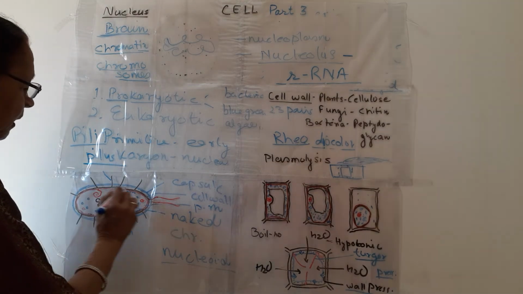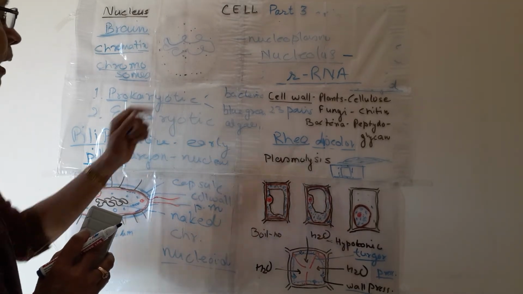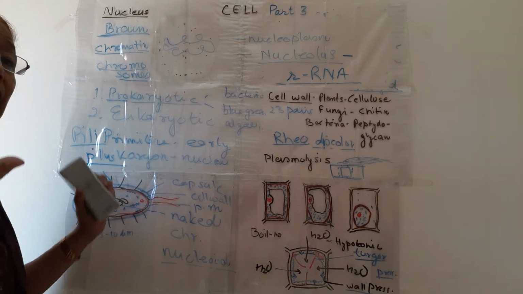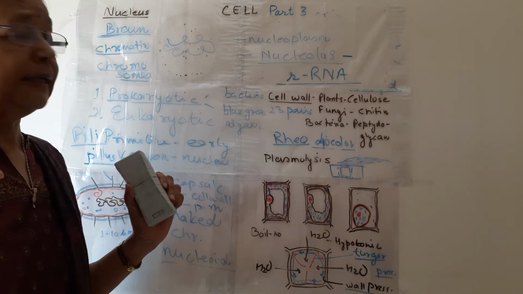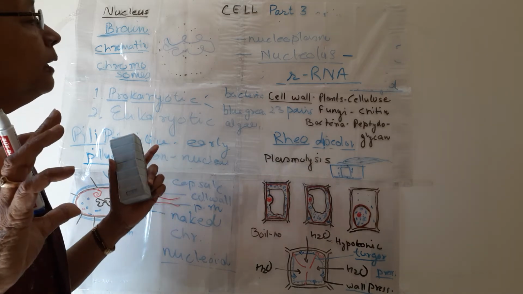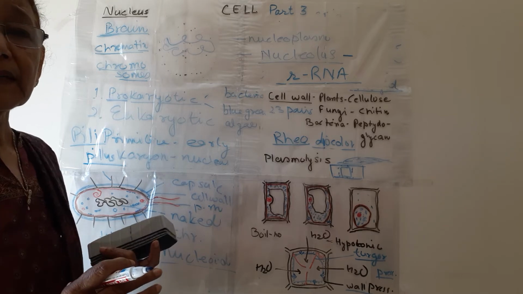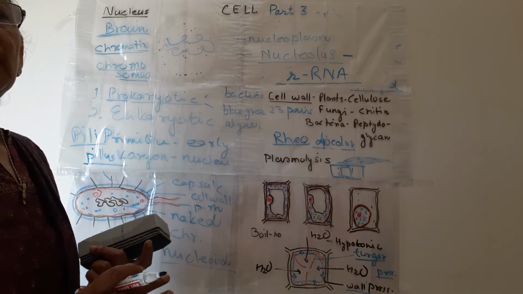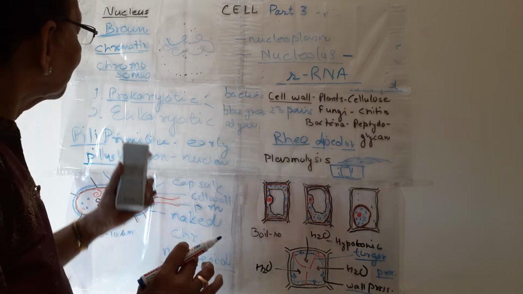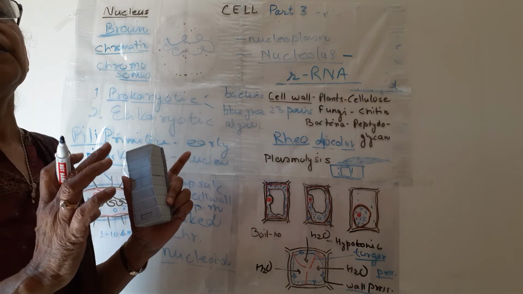And the important thing is that the bacterial cell or prokaryotic cell does not have any membrane-bound cell organelle. In the eukaryotic cell, we have many cell organelles, which we will study afterwards, like mitochondria, chloroplast in plants, Golgi bodies, endoplasmic reticulum. But in the prokaryotic cell, no membrane-bound cell organelle is present.